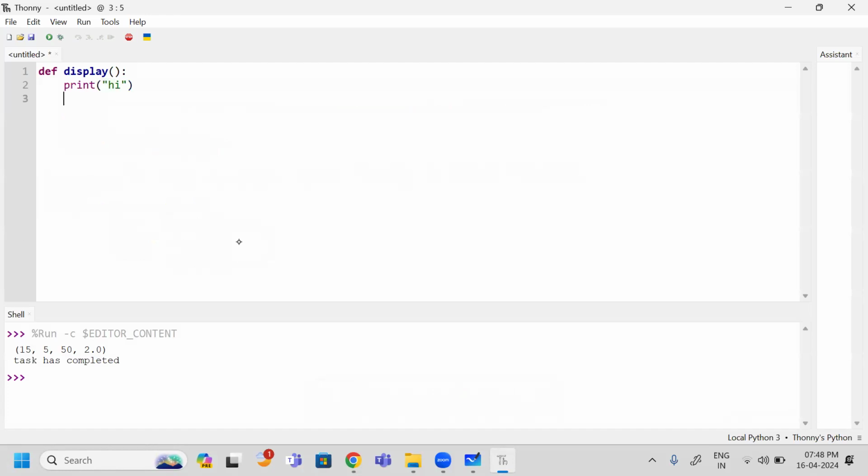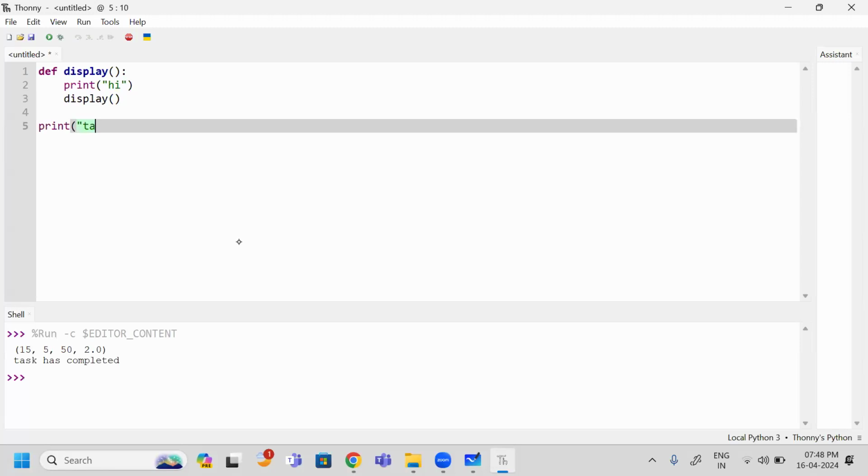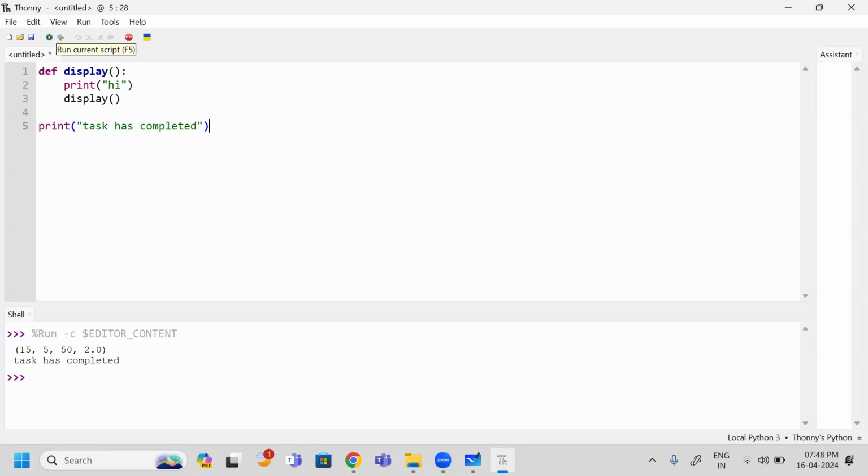Next, within the same function itself, I am going to call this function. Next, I am simply printing task has completed. Now I am going to run. Can you expect what output we get? Here, this function is never invoked, so directly I can see the message task has completed. Yes, it is working fine.